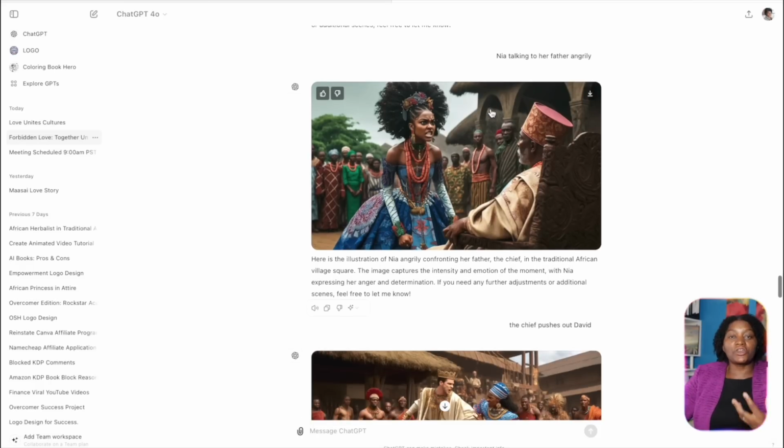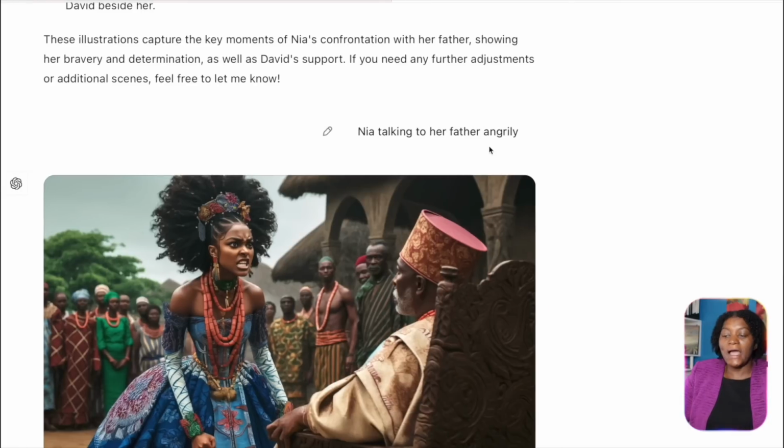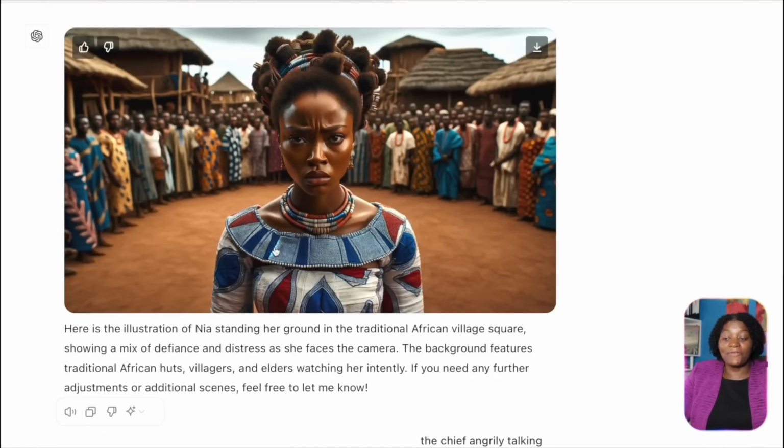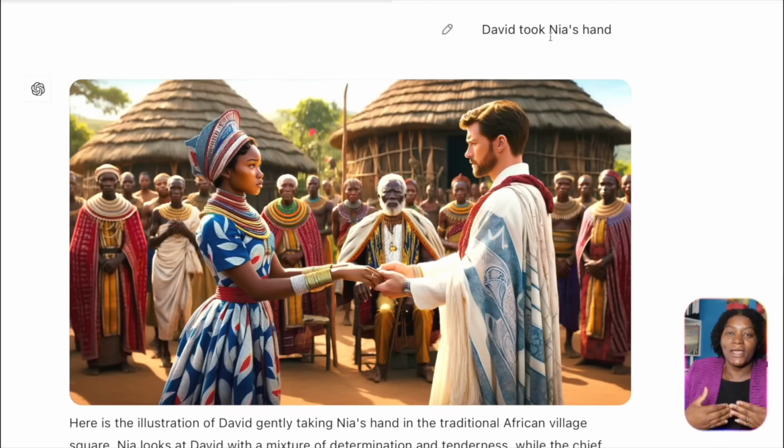So you can illustrate other scenes for your story based on everything that you are describing. So now here Nia is talking to her father and she's angry, right? She's talking angrily to her father. Now one thing that I want you to take note of is that you see that her face might not be exactly like this other face right here. So because the face is different, I'm going to show you how to make her face to be exactly the same.